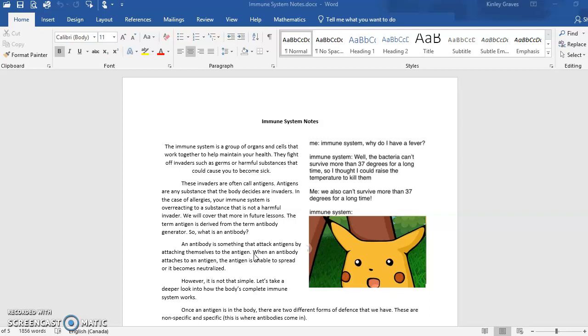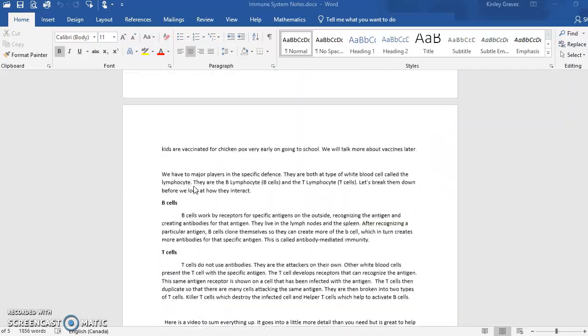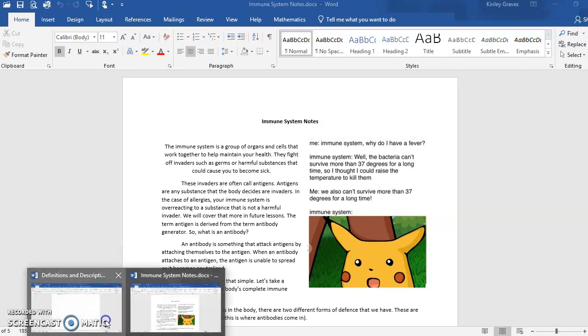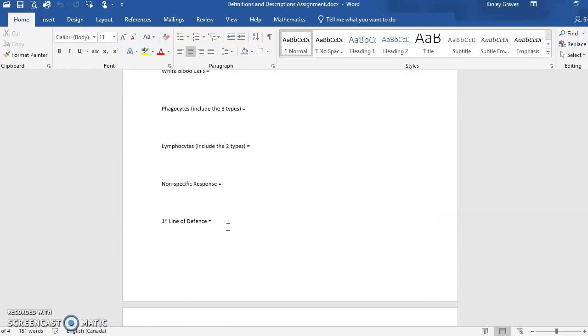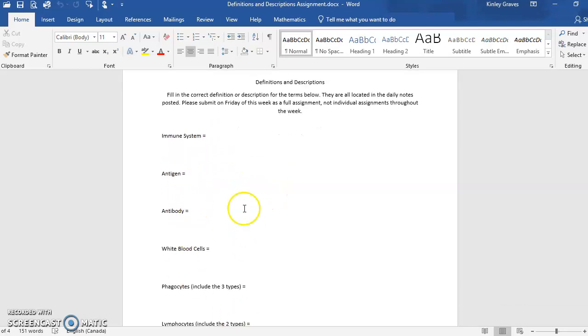So how we're going to do this unit, it's going to take us about a week, and what we're going to do is we're going to have our notes here. So I'm going to give you the notes a little bit at a time, and then instead of having an assignment due every day, you're going to have this definition and description sheet. So basically, for whatever we cover during that day, you're going to watch the video or read through the notes and then fill in a definition or kind of description of the following terms, so the most important terms.